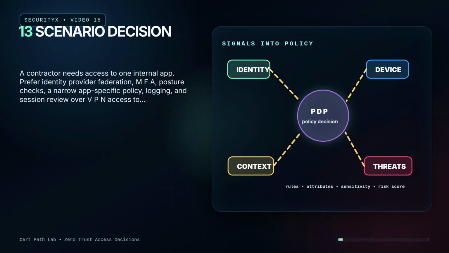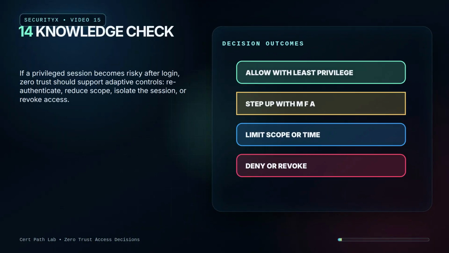Scenario decision. A contractor needs access to one internal app. Prefer Identity Provider Federation, MFA, posture checks, a narrow app-specific policy, logging and session review over VPN access to a broad subnet. Knowledge check. If a privileged session becomes risky after login, Zero Trust should support adaptive controls: reauthenticate, reduce scope, isolate the session, or revoke access.